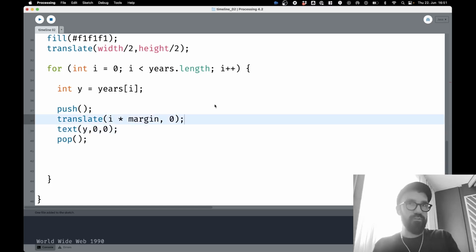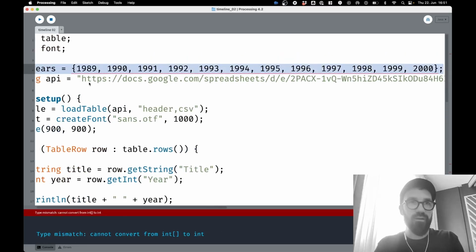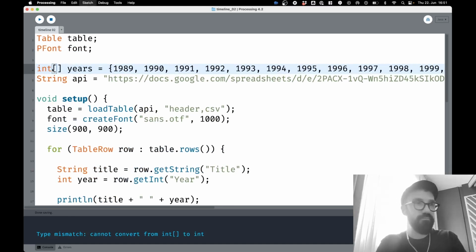And now we should see all these years. What's going on here? Oh, there was a semicolon missing. Type mismatch. Can I convert from int to int? Of course, I have to put square brackets here. Amazing, now it works.